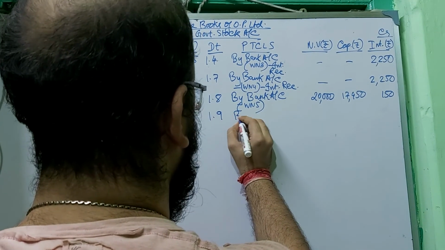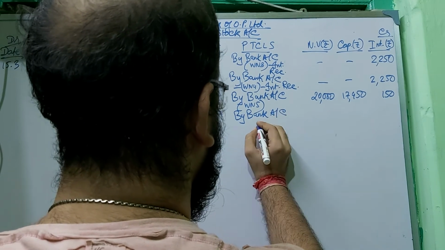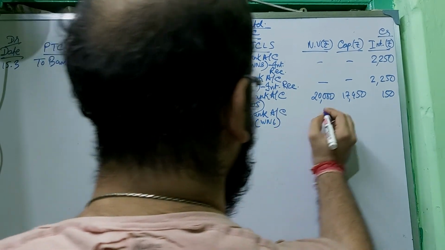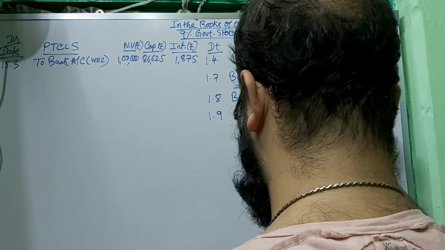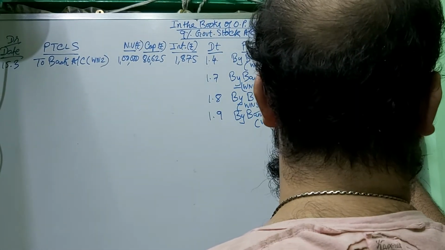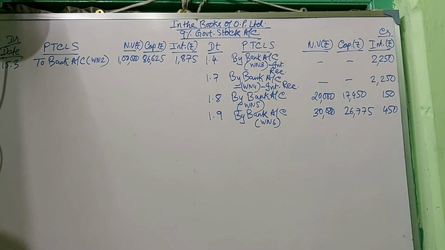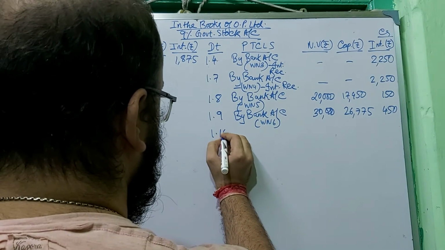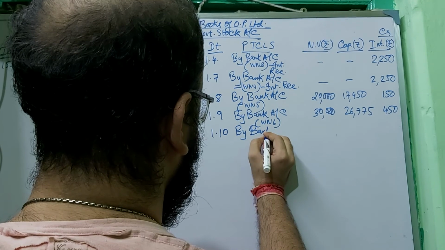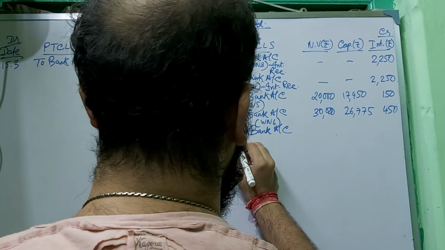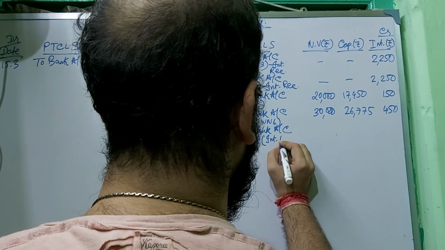Next comes September. Again sales by bank account. Working note 6 is 30,000. Capital value is 26,775. Interest is calculated separately as ex-interest, so 450. Again on 1/10 there has been interest received by bank account, quarterly interest received, working note 7, interest received.